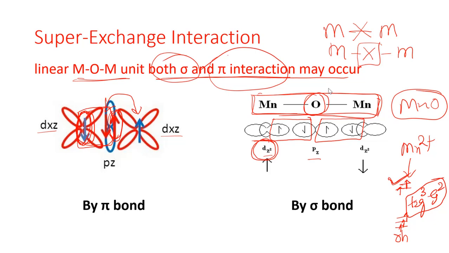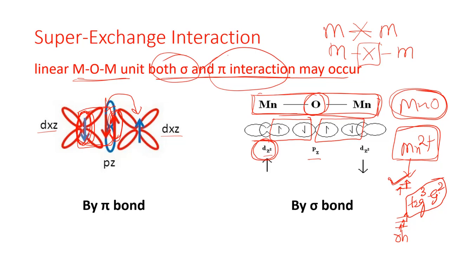Now it can participate through the formation of sigma as well as the pi bond. Through the formation of sigma bond, in this example we have taken manganese oxide, and the oxidation state of manganese in manganese oxide is +2. So the total number of electrons would be 5, and we can consider these configurations in octahedral arrangement as t2g3 and eg2 because of this high spin character.